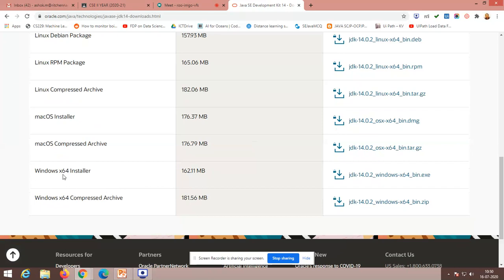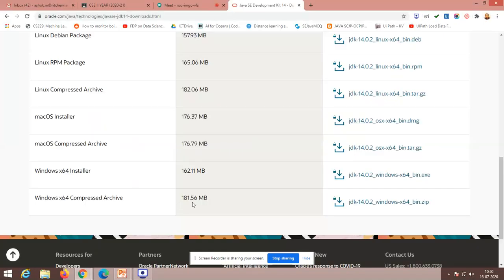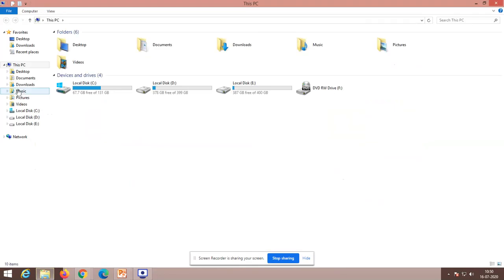So this is the thing that you have to download: the Windows x64 installer. It is around 163 MB. If you click this, an exe will be downloaded. It will ask you some agreement statements; just click and download. Once you download this, it will be available in the downloads section.